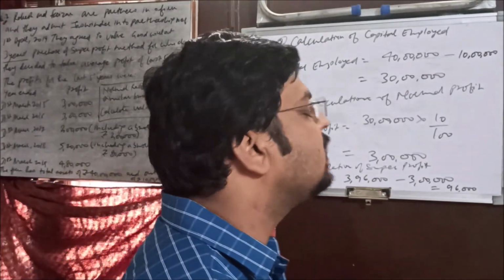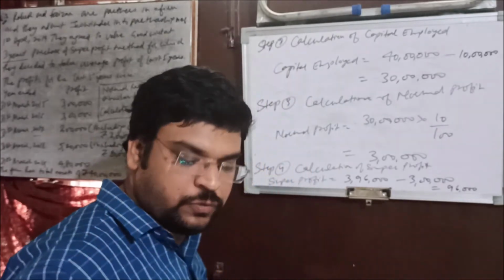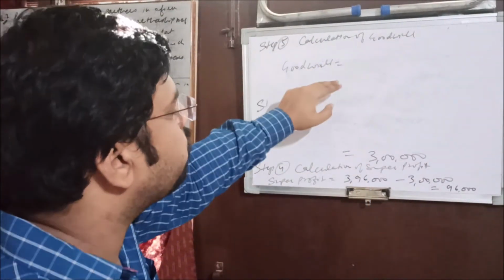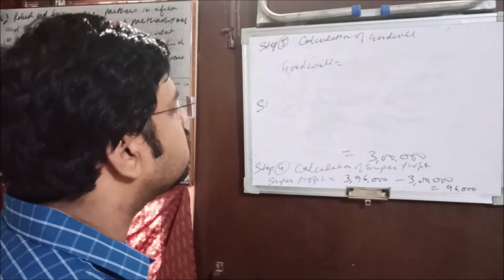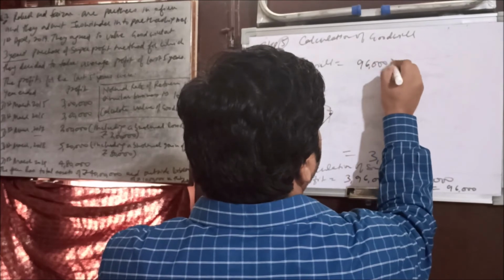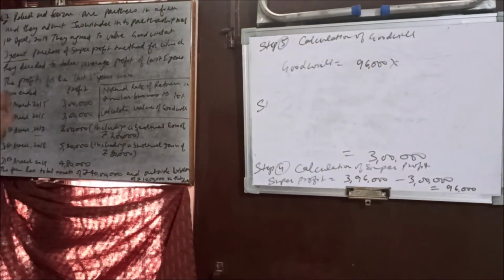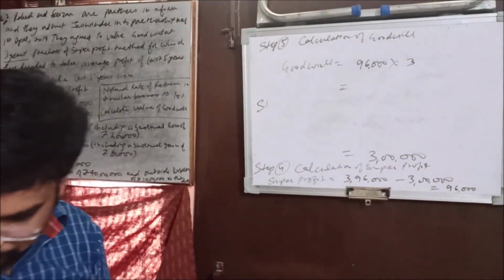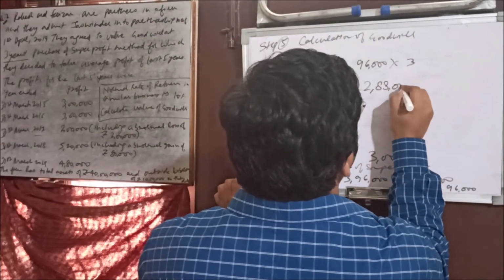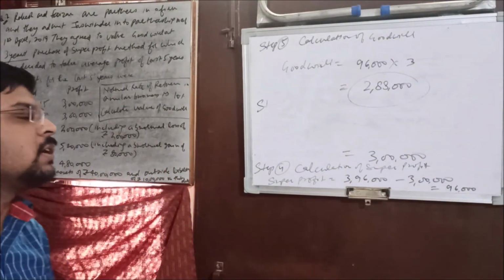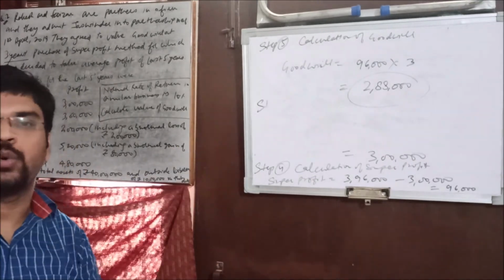Okay, now we have got the super profit. We need to apply the last step, that is the calculation of goodwill. So what is the formula for that? Super profit multiplied by number of years' purchase. Super profit is 96,000. Number of years' purchase is given here, 3 years. Let's calculate it. You will get your answer: 2,88,000. So this is the value of goodwill through super profit method. Understood? So this is the way to attempt the question.